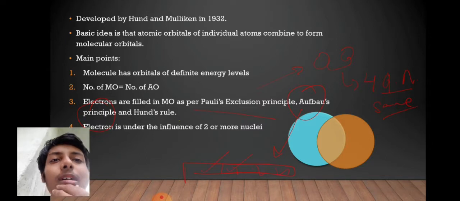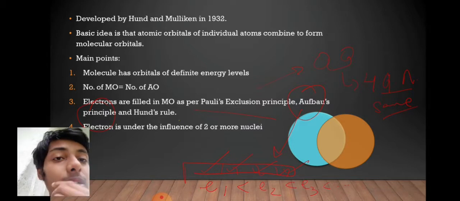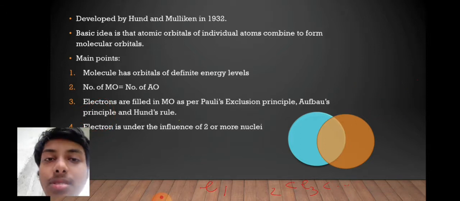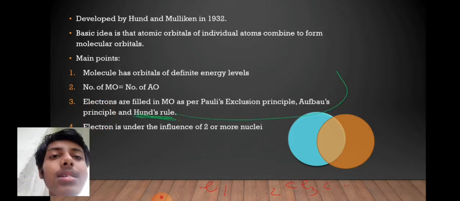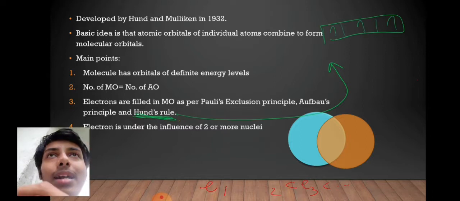The main points of molecular orbital theory are: number 1, a molecule has orbitals of definite energy levels. Orbitals of definite energy level. Don't confuse it with the atomic orbitals. We are talking of a molecule having orbitals, so they will have their own definite energy levels. The second point is that the number of molecular orbitals is equal to the number of atomic orbitals combining. That means that if two atomic orbitals combine, then they will form two molecular orbitals.